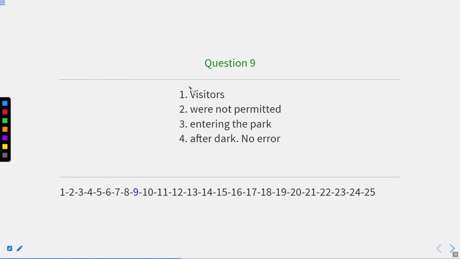This is question number 9. Visitors were not permitted entering the park after dark. Now, whenever we do something to do something, it is known as infinitive, where we need to write subject plus verb first form. Now, in this type of sentence, after permitted, we should have to enter and not entering. So to enter will come in place of entering, and the correct sentence will be visitors were not permitted to enter the park after dark. So here the error is in part third. To enter should come in place of entering. Now let us move to the next one.